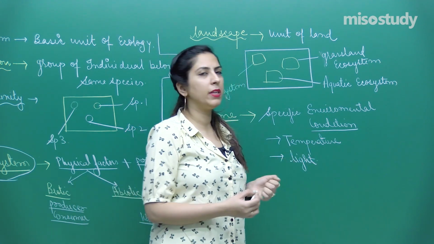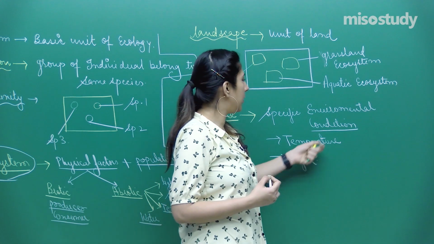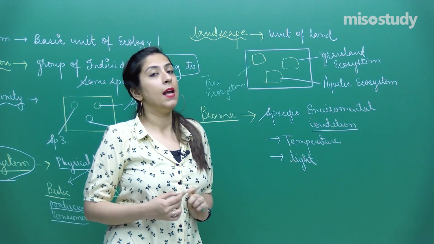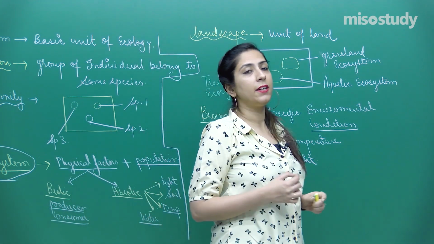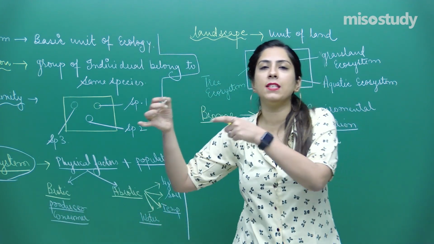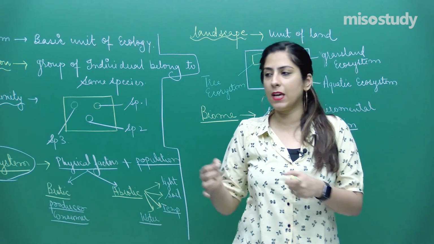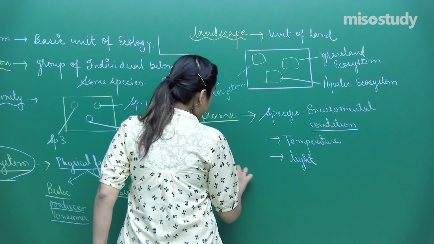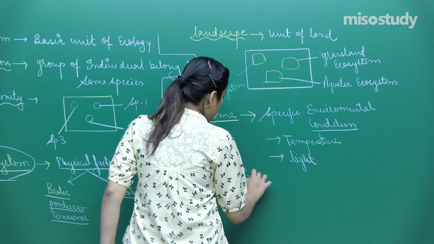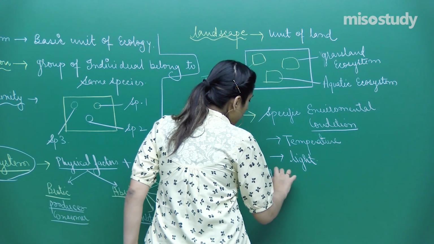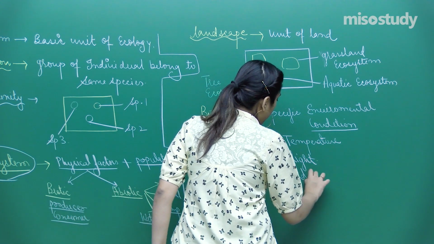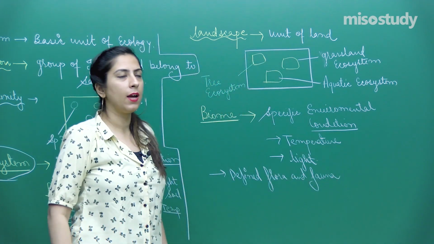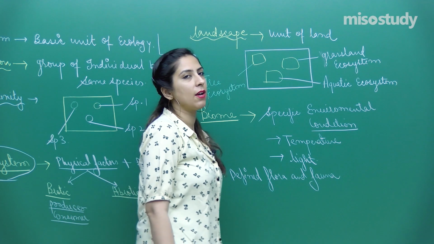Right? And humidity, rainfall, etc., they all come under this biome. So this is a physical environmental condition which is present over there, and simultaneously it decides that this amount or this type of living beings should be there, this type of fauna and flora should be there. So they have defined flora and fauna. Let's talk about some examples of biome.